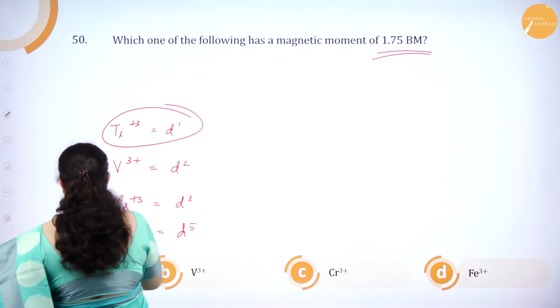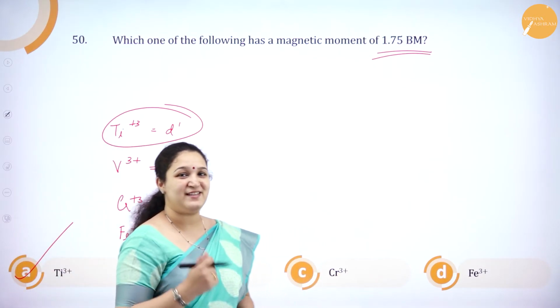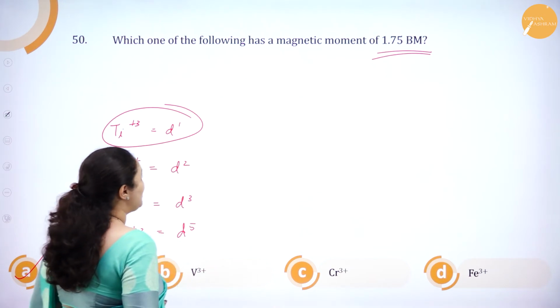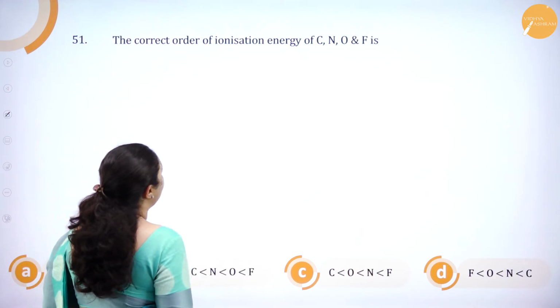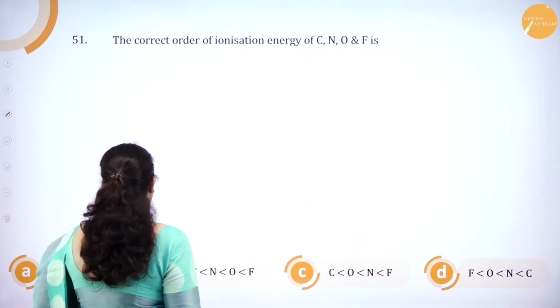Titanium is the answer. Option A is right. If you want, you can take your calculator and check. Fine. Next question. The correct order of ionization energy of carbon, nitrogen, oxygen and fluorine is...